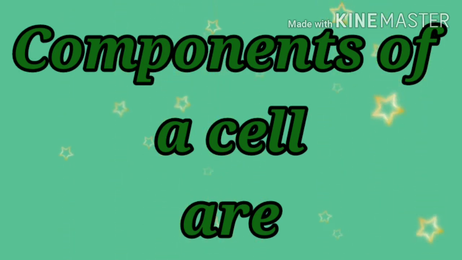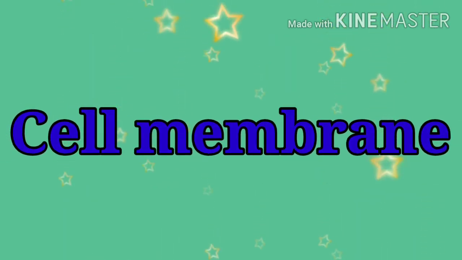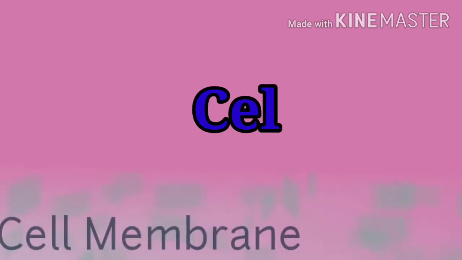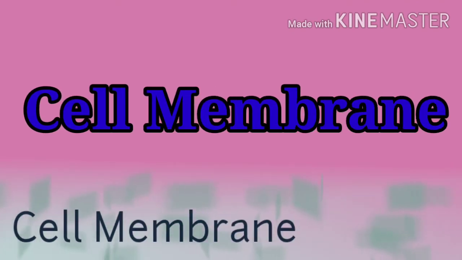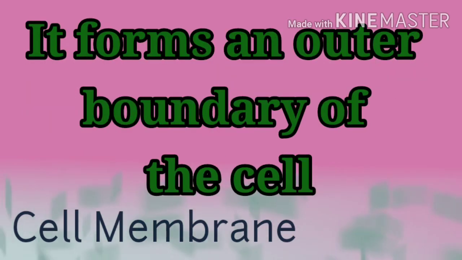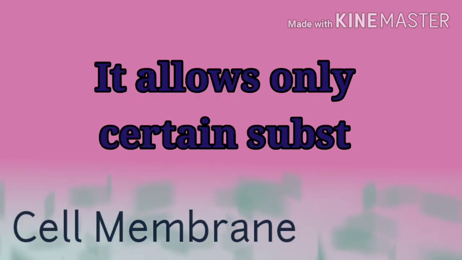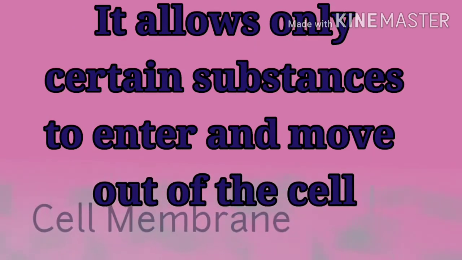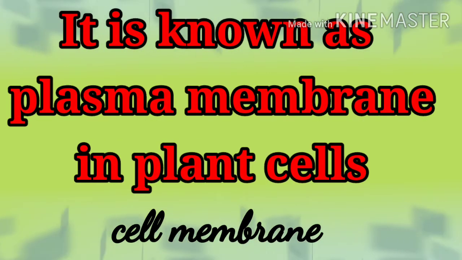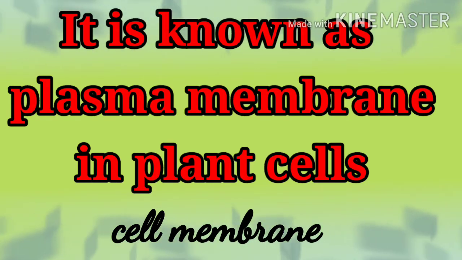The prime components of a cell are cell membrane, nucleus, cytoplasm, and cell organelles. Cell membrane. It forms an outer boundary of the cell. It allows only certain substances to enter and move out of the cell. It is known as plasma membrane in plant cells.